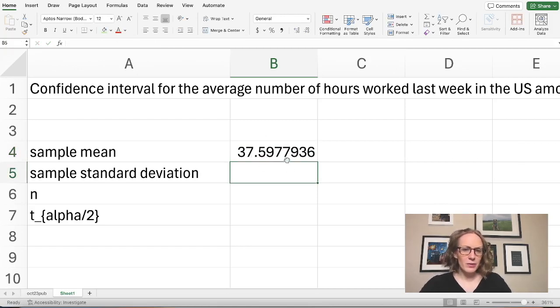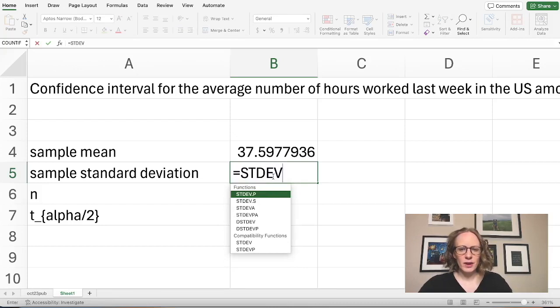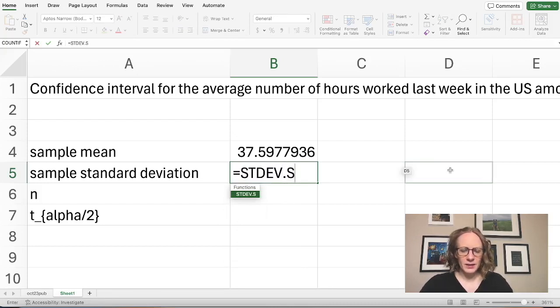Among those values, without all those -1s and any 0s, my sample mean is about 37.59, or about 0.6. So now I want to do that same thing for finding the sample standard deviation. If I was just finding a sample standard deviation, I would do stdev.s and highlight all of my data. But I only want to do this for these values that are positive.